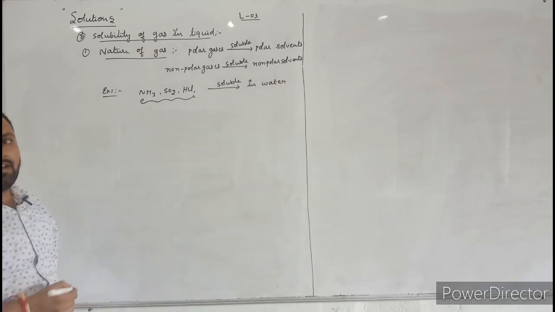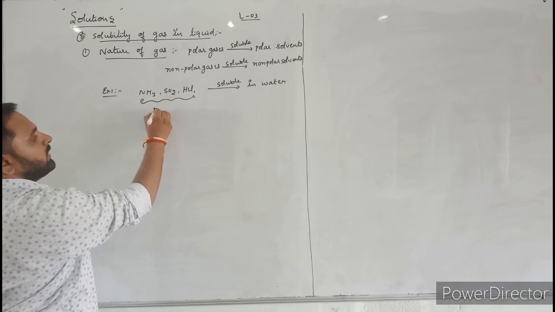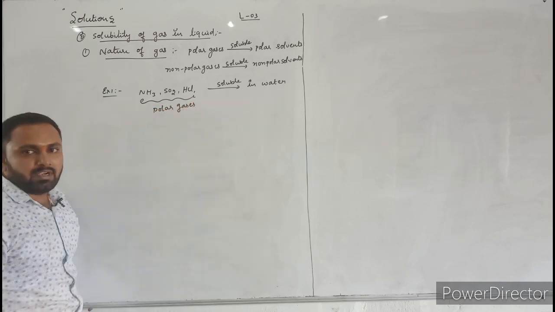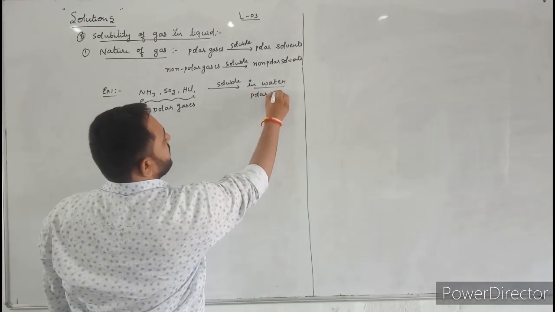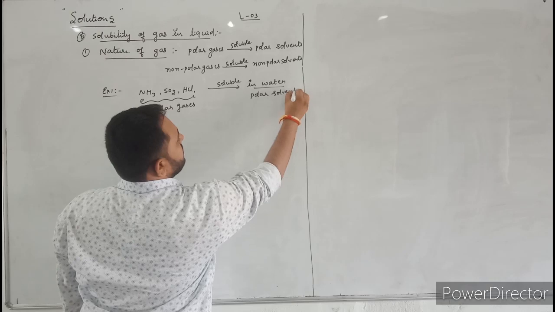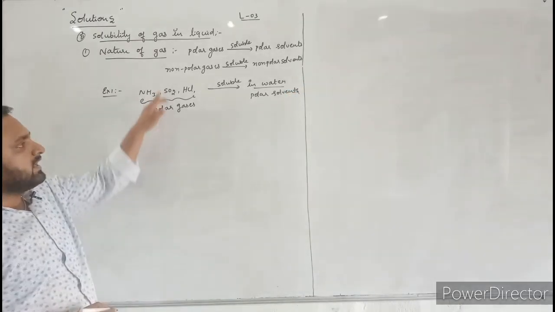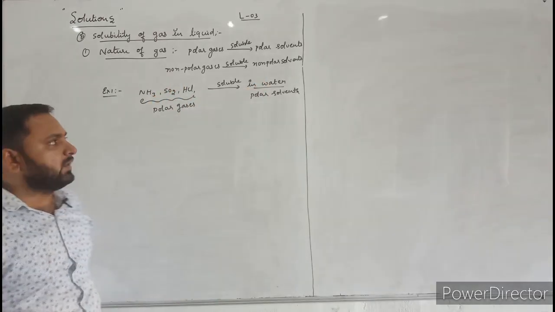Because these three gases are polar gases, and water is a polar solvent. There is a strong interparticle attraction. That's why polar gases are readily soluble in polar solvents like water.